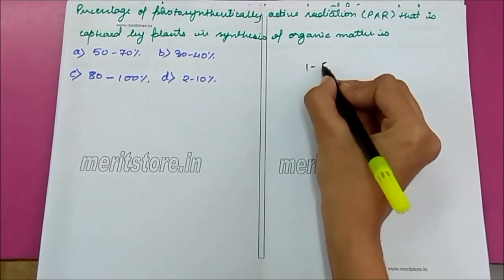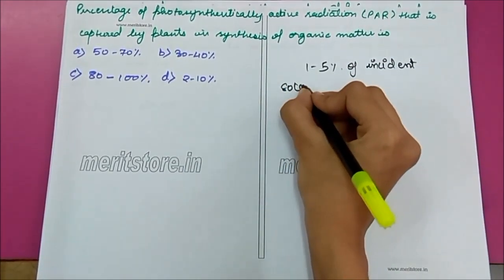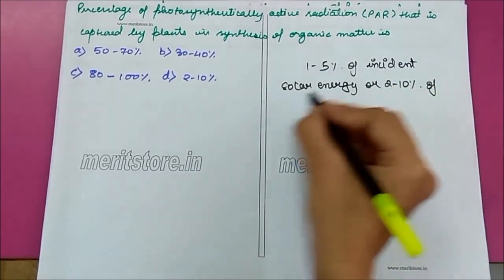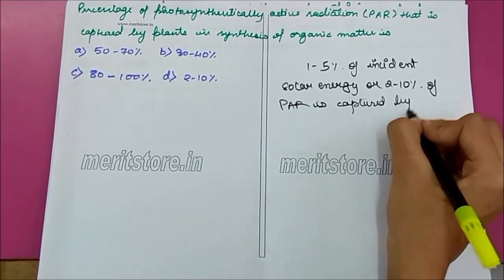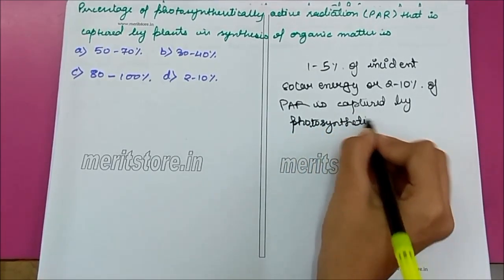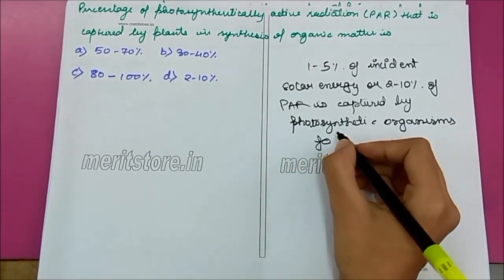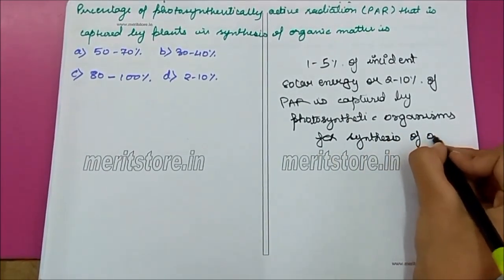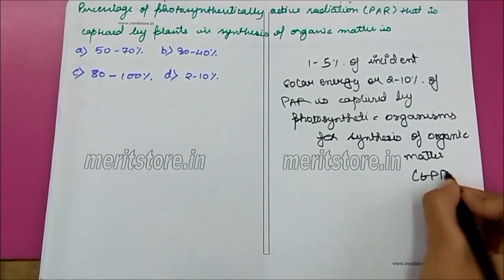About 1 to 5% of incident solar energy or 2 to 10% of PAR is captured by the photosynthetic organisms for synthesis of organic matter, which is the gross primary productivity.